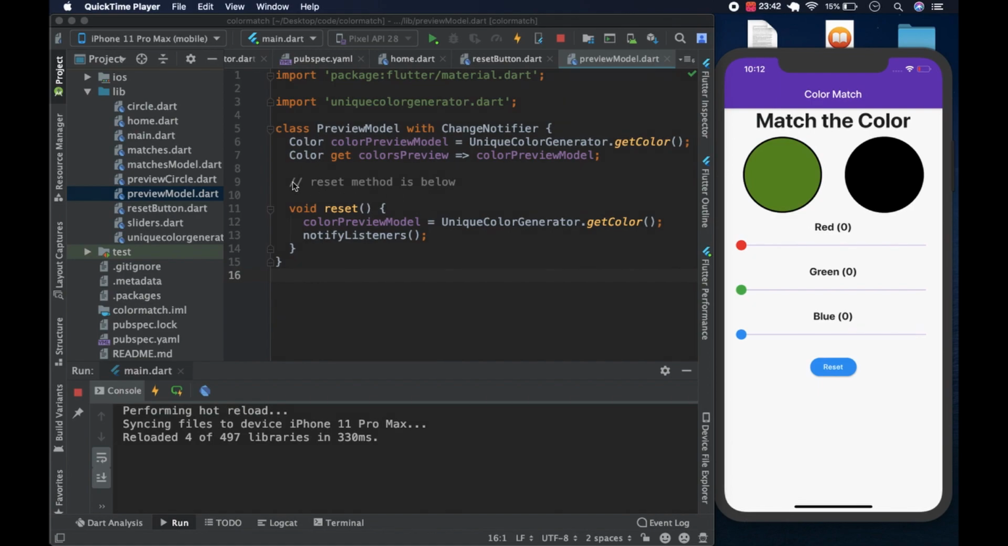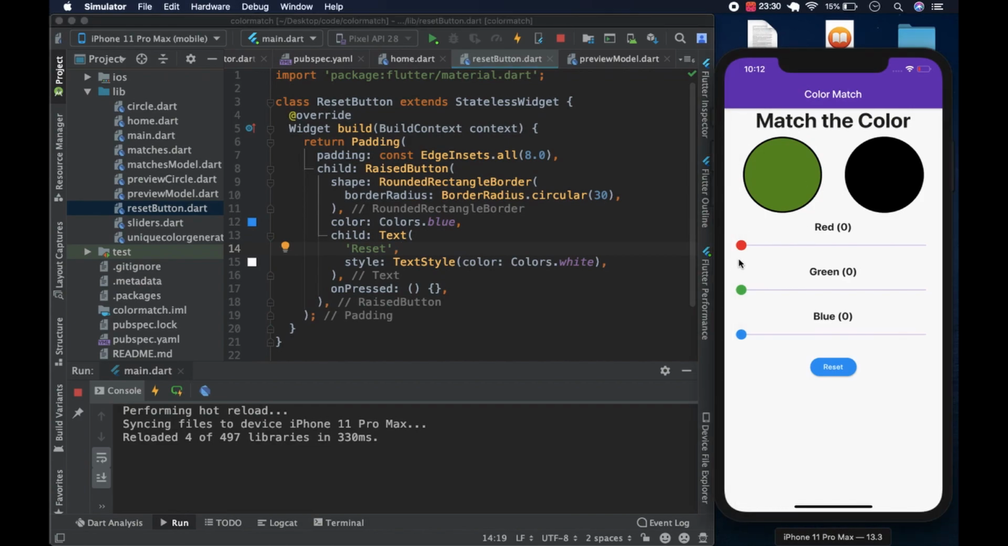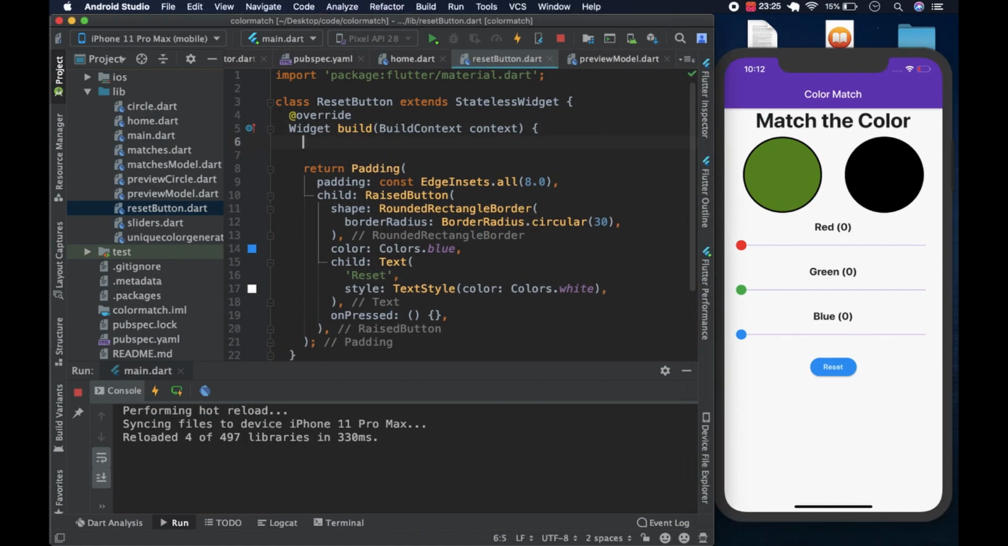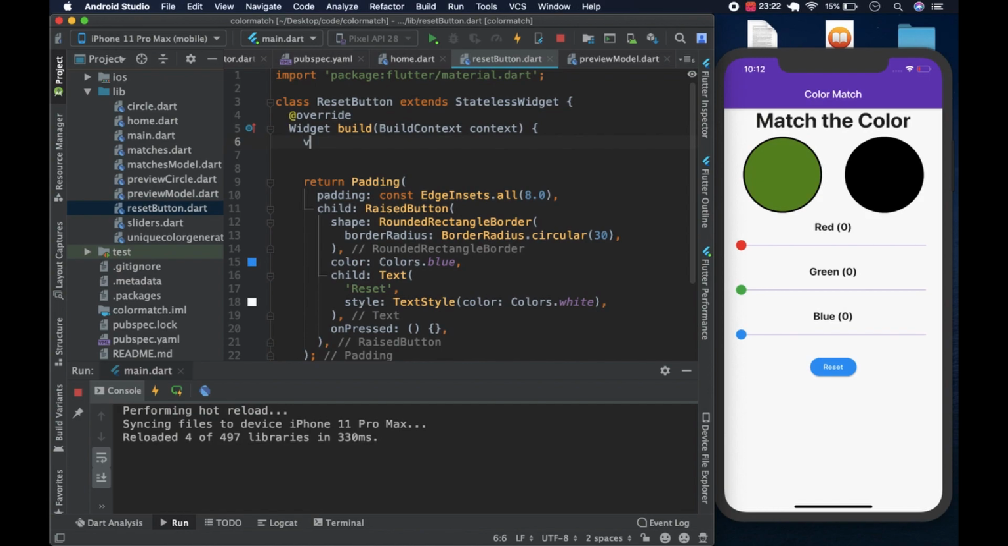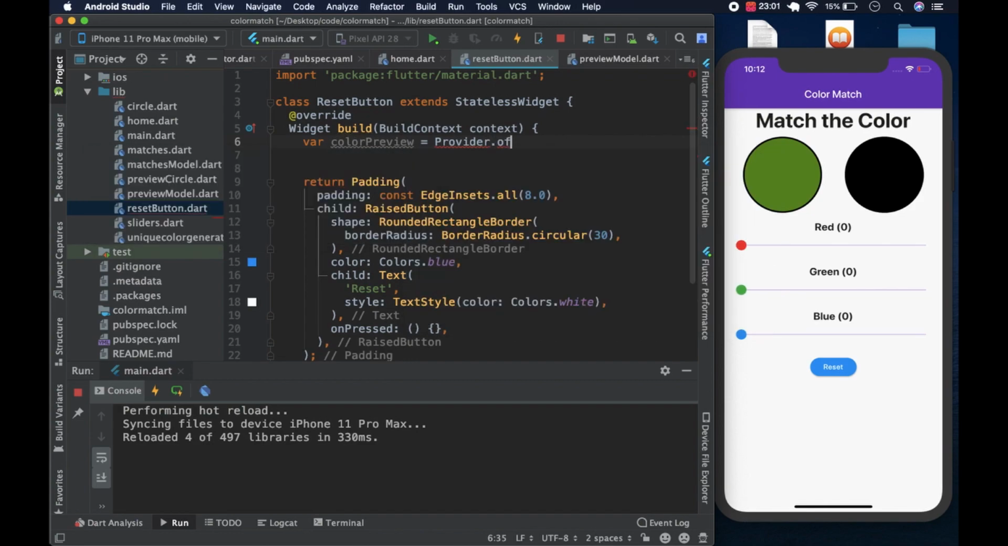We go back to our reset button, and we create the various methods that will be used to reset the preview circle and return the sliders back to 0. So first things first is we come under context and we will use our provider, of course. So we could say var, we create a variable color preview, like this, and this will be equal to the provider dot of.